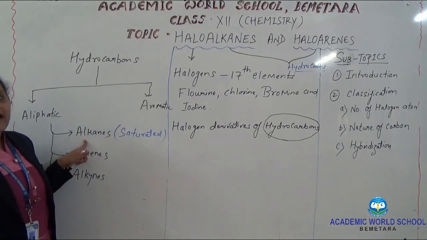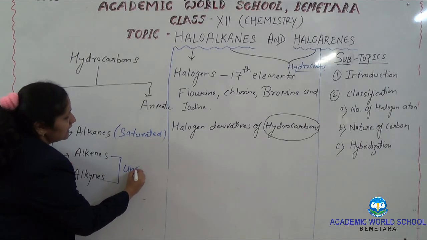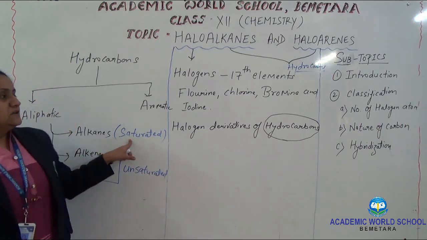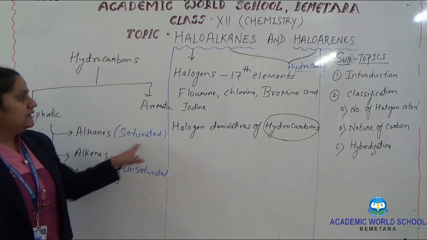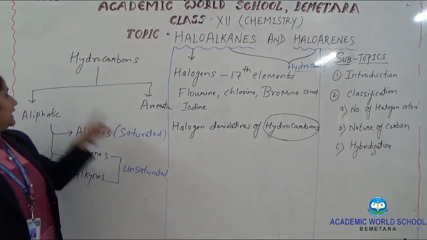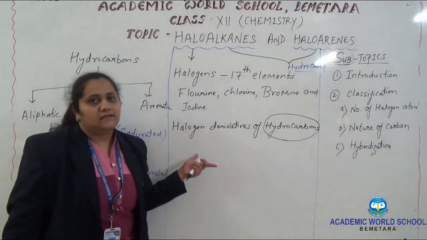Alkanes are saturated hydrocarbons and alkenes and alkynes are unsaturated hydrocarbons. So, we can also say that haloalkanes are the saturated aliphatic derivatives of any halogens.